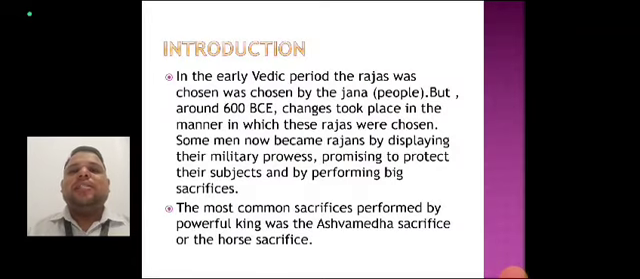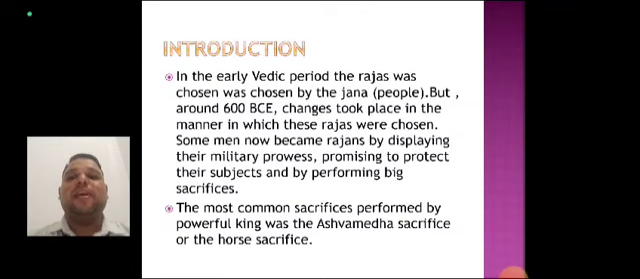Today we are discussing chapter number 5, the early empires. In chapter number 4, we read about how in the early Vedic period the Rajan was chosen by the Jana, the people. But around 600 BC, changes took place in the manner in which these Rajans were chosen. Some men now became Rajans by displaying their military prowess.